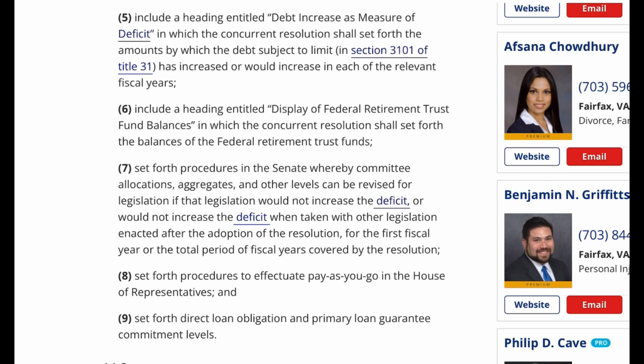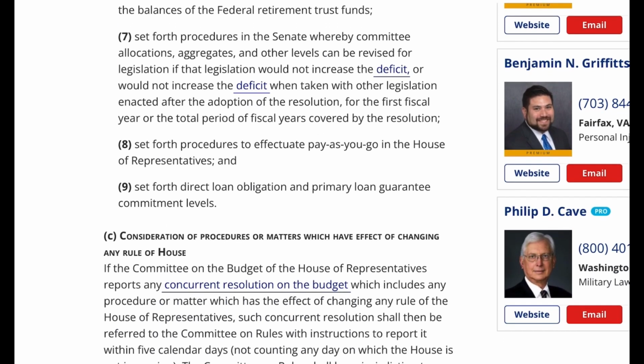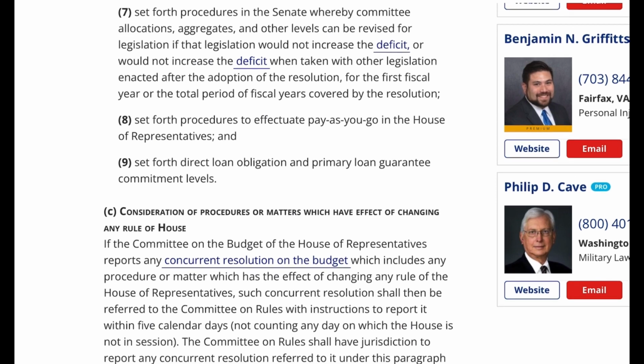7. Set forth procedures in the Senate whereby committee allocations, aggregates, and other levels can be revised for legislation if that legislation would not increase the deficit, or would not increase the deficit when taken with other legislation enacted after the adoption of the resolution, for the first fiscal year or the total period of fiscal years covered by the resolution. 8. Set forth procedures to effectuate pay-as-you-go in the House of Representatives. And 9. Set forth direct loan obligation and primary loan guarantee commitment levels. C.